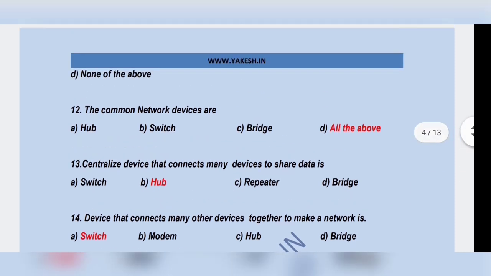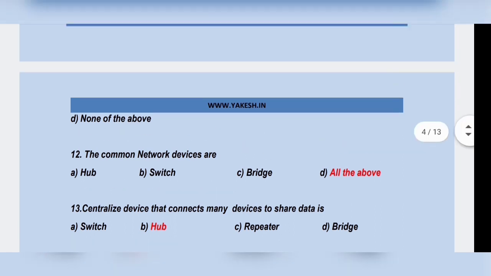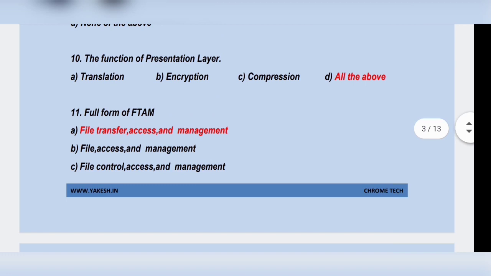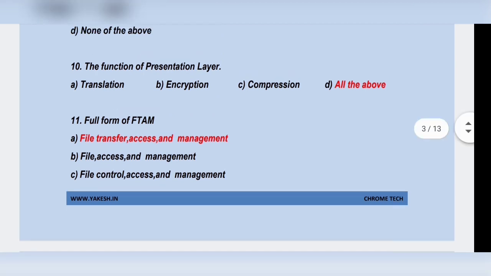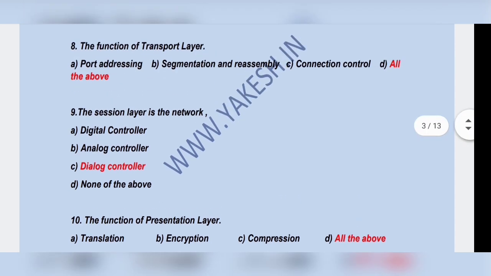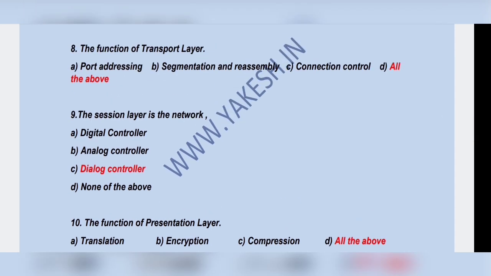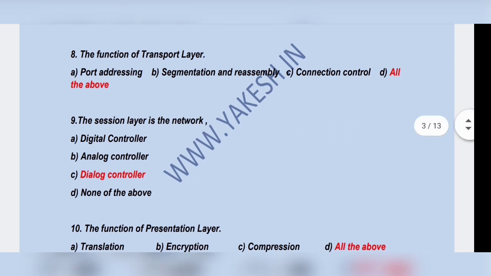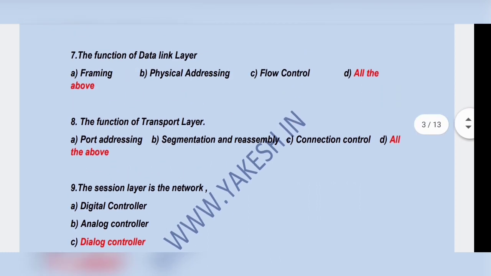The common network devices are all of the above: hub, switch, bridge. Full form of FTAM: file transfer access and management. The functions of the presentation layer, all of the above: translation, encryption, compression. The session layer is the network dialog controller. The functions of the transport layer, Option D, all of the above.